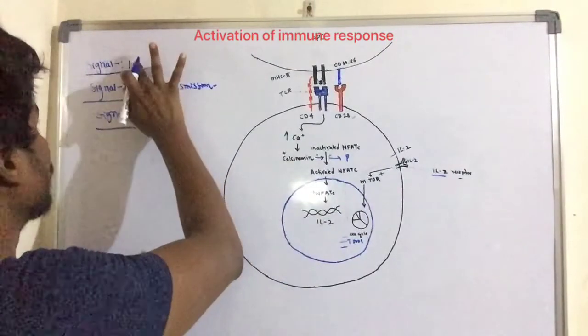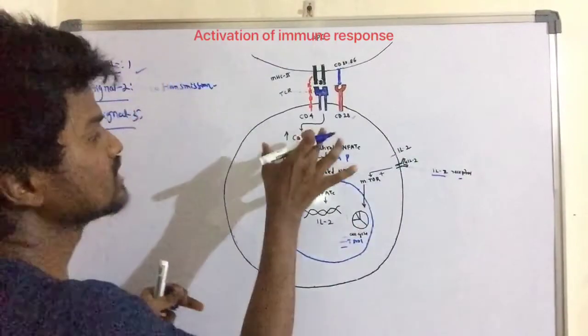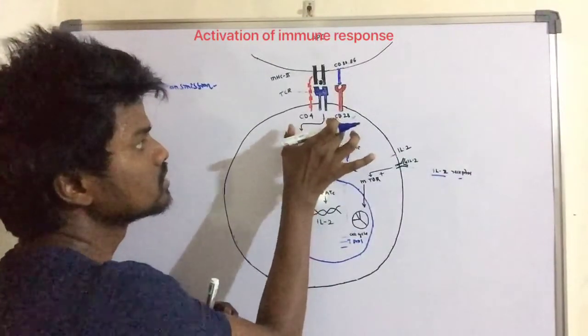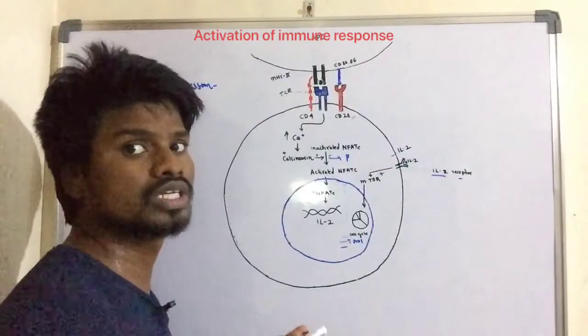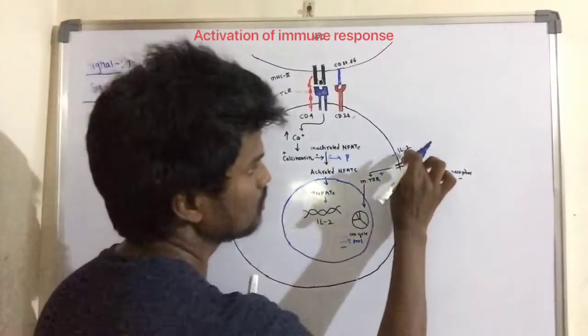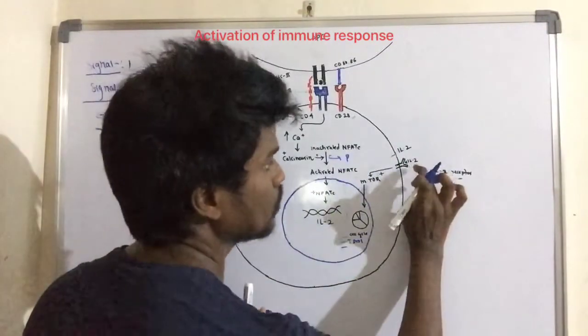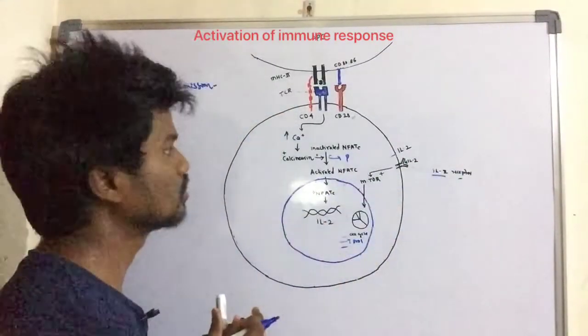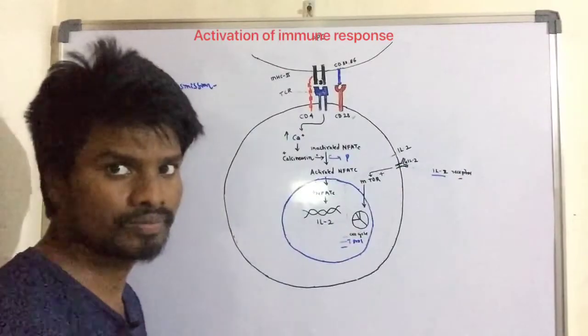Simply, the difference between signal 1 and 2 is that signals 1 and 2 may cause several transduction pathways. After interleukin 2 is released, it binds with the interleukin 2 receptor, that may activate mTOR, which constitutes signal 3.